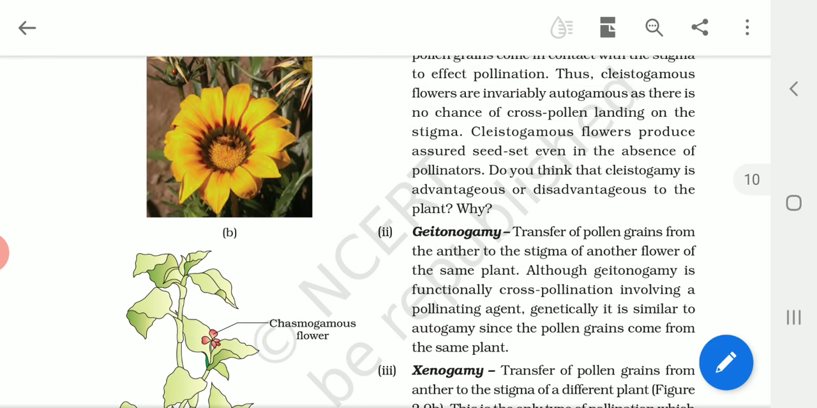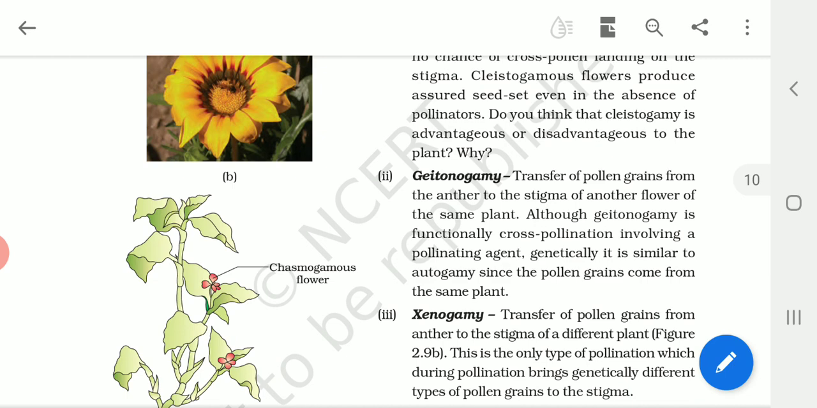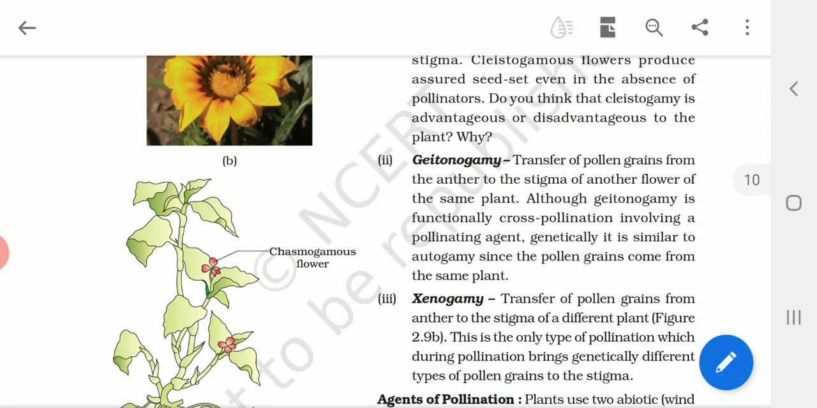Then the second one is called geitonogamy. Geitonogamy is the transfer of pollen grains from the anther to the stigma of another flower of the same plant. Now geitonogamy is functionally a cross pollination, but genetically it is similar to autogamy. There is not much difference between autogamy and geitonogamy.